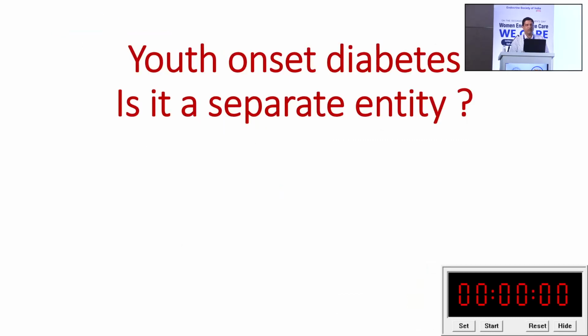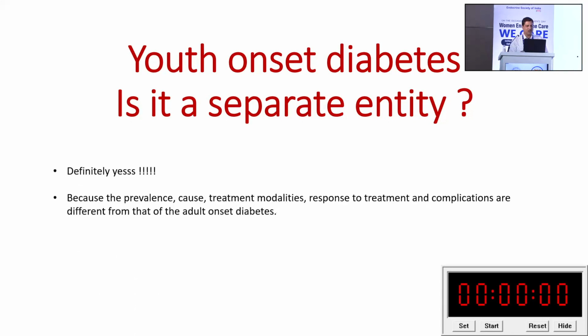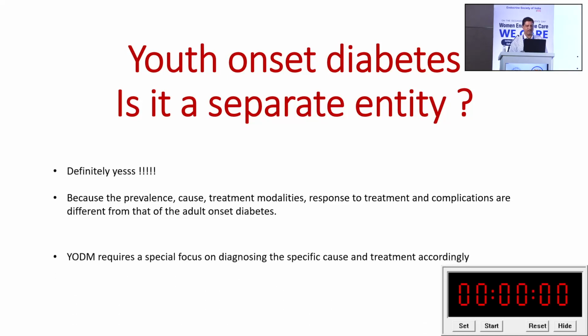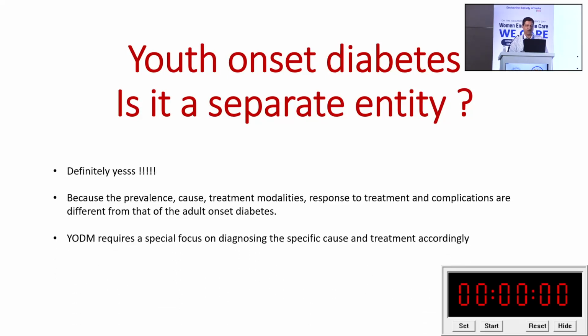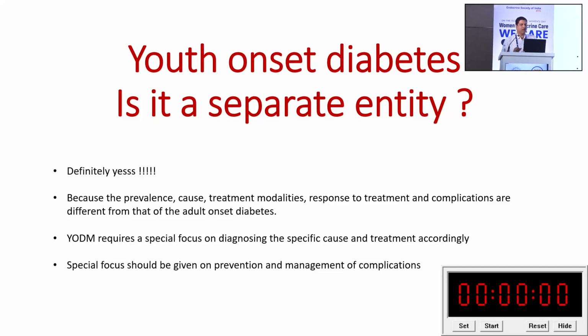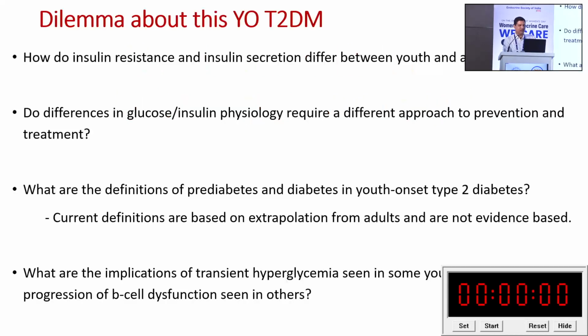So, coming to the last part: youth onset diabetes, is it a separate entity? Yes, absolutely yes. The reason is the prevalence, cause, treatment modalities, response to treatment and complications are all different from adult onset diabetes. They require specific focus for specific cause and treatment accordingly, and also for prevention and management of complications.